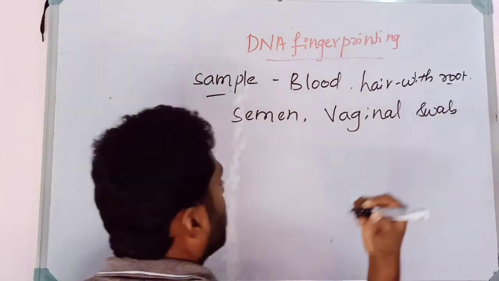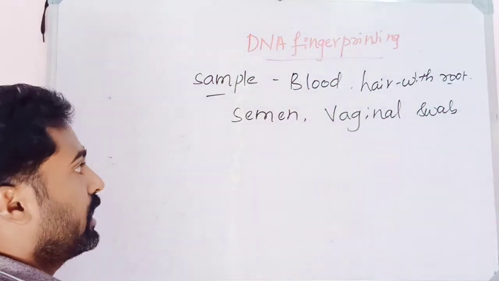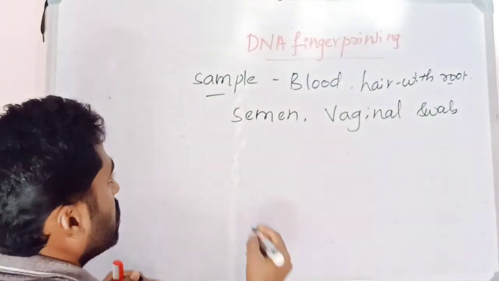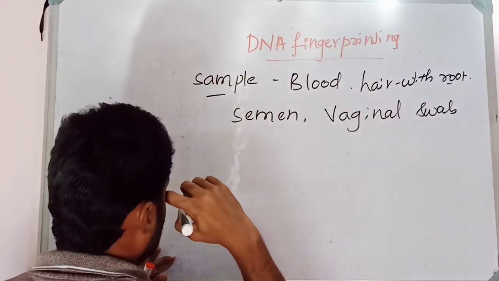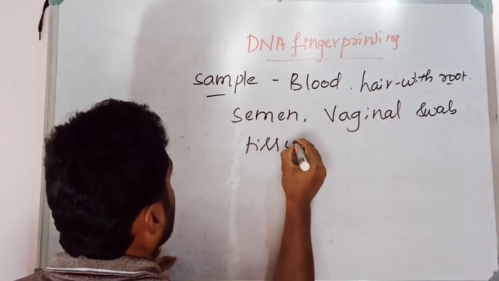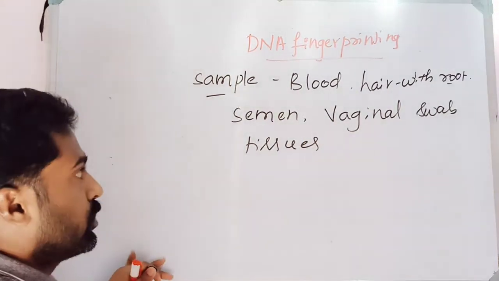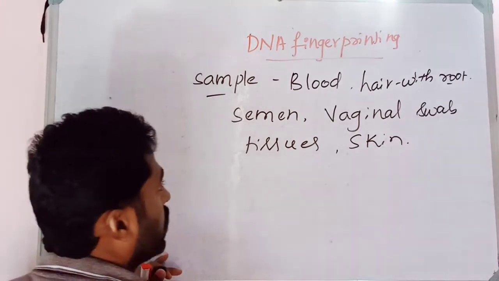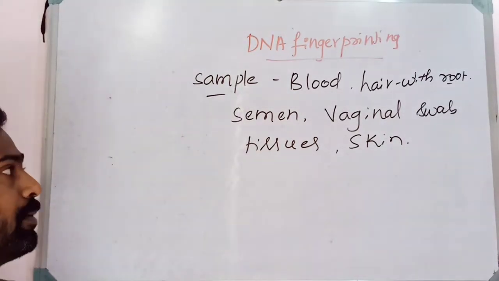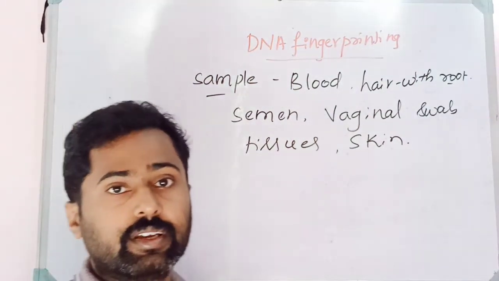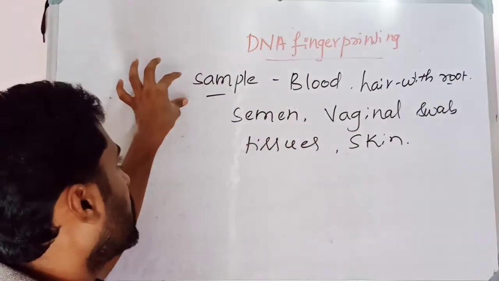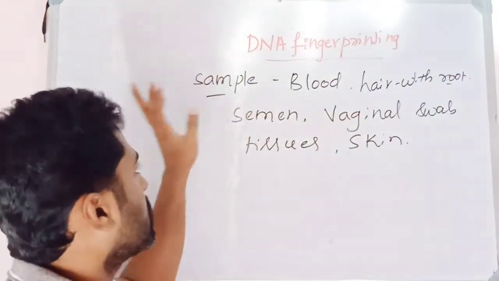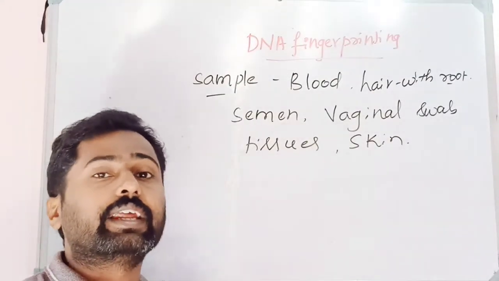Okay, so it can be used in cases of rape and other cases, like vaginal swabs, then semen. Then any other tissues, any tissues from human beings, or it may be the skin, whatever it may be. Any sample that consists of DNA can be used. Any tissue or any cell that consists of DNA can be used as a sample for creating a DNA profile.